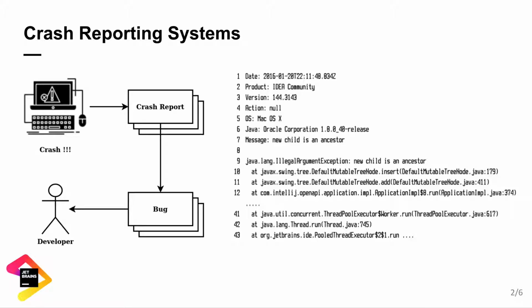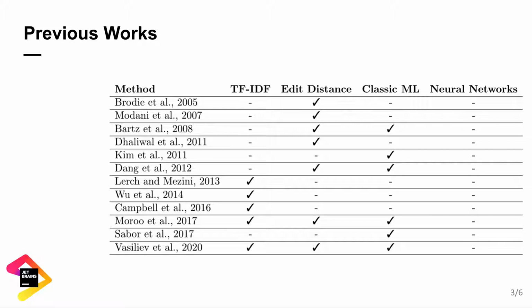Reports are usually generated automatically and consist mostly of the stack trace. Some information about the operating system and products can be included. When new reports come into the system, we should find the most suitable bucket for them. For this purpose, the report similarity model computes its distance to all reports and chooses the bucket with the nearest one. Most of the papers use TF-IDF or some variants of edit distance to compute the similarity between stack traces.